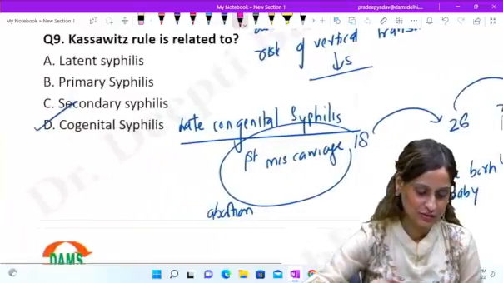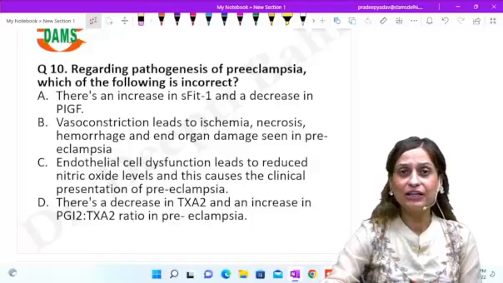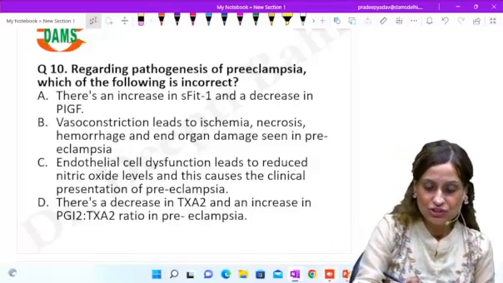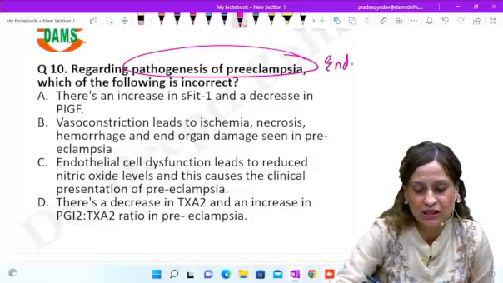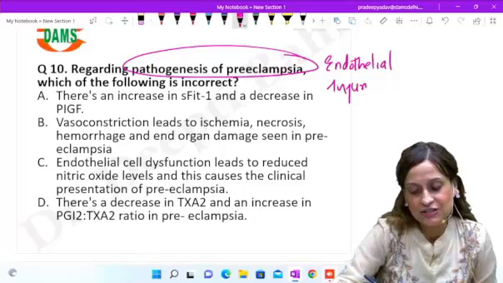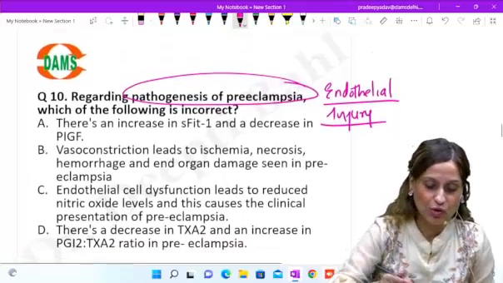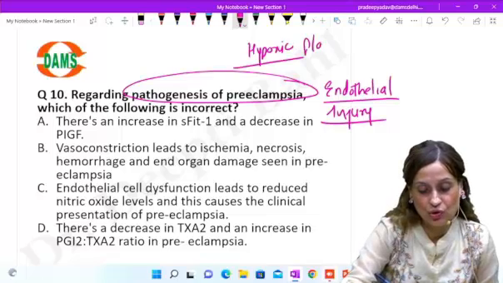Chalo. Let's go further now. So this is again something we've done in great detail in class. Pathogenesis of preeclampsia. So you all know that there is going to be endothelial injury. Why? Because the hypoxic placenta is going to cause this endothelial injury.